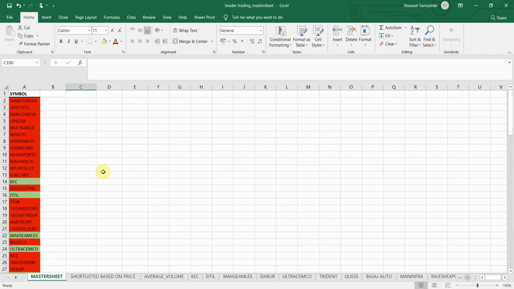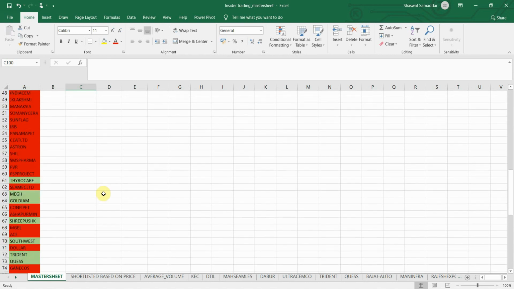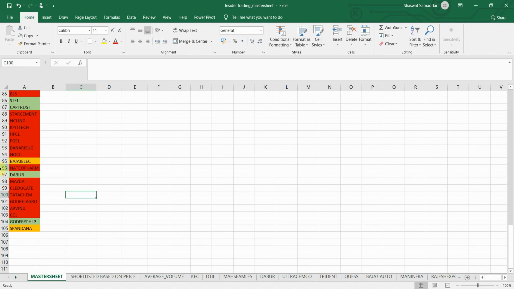Again, let me just clarify that while I was preparing this master sheet, I did not adopt this method of filling the cells with yellow color. So you might see some stocks in column A which fulfill all three criteria but fail to fulfill the earnings per share criteria, and still I have marked them as red. Please ignore that fact for right now.